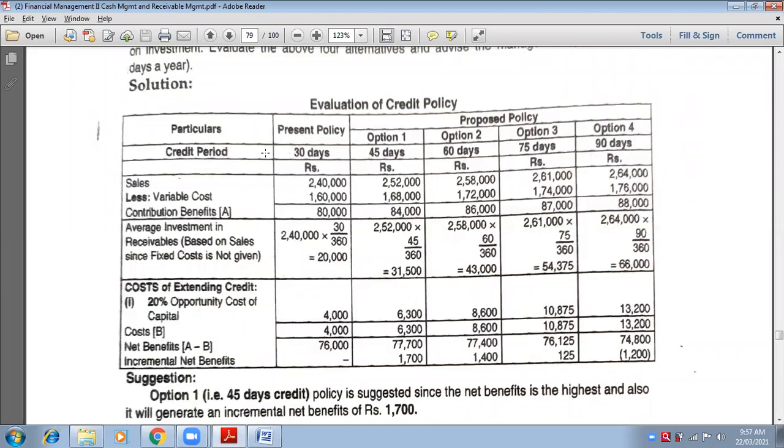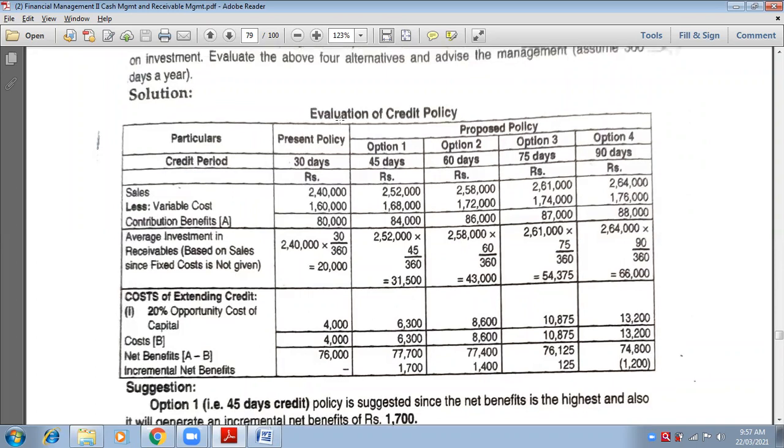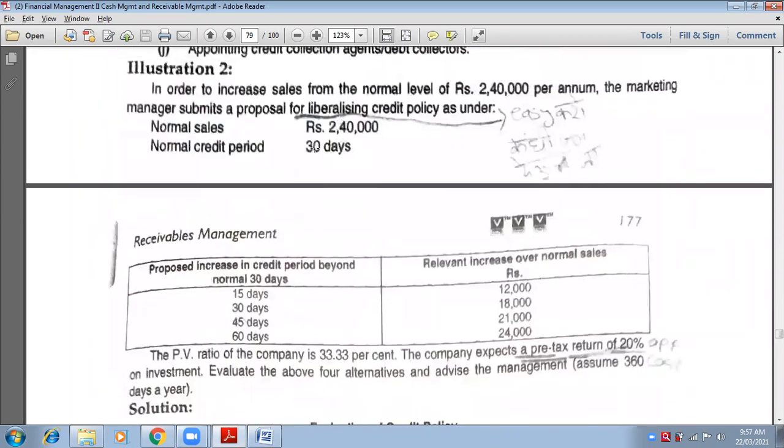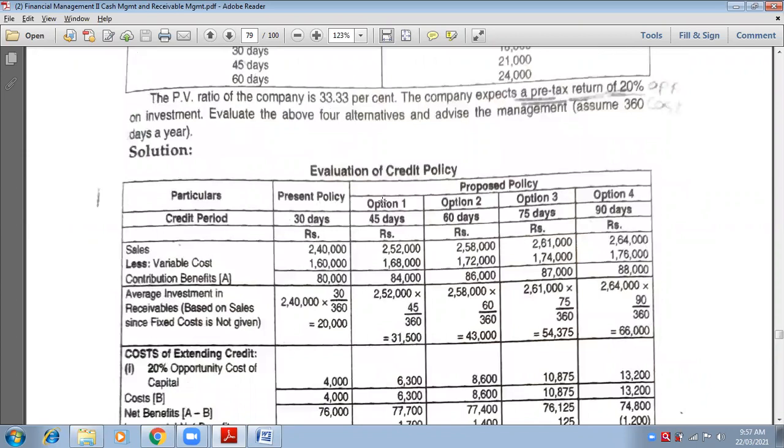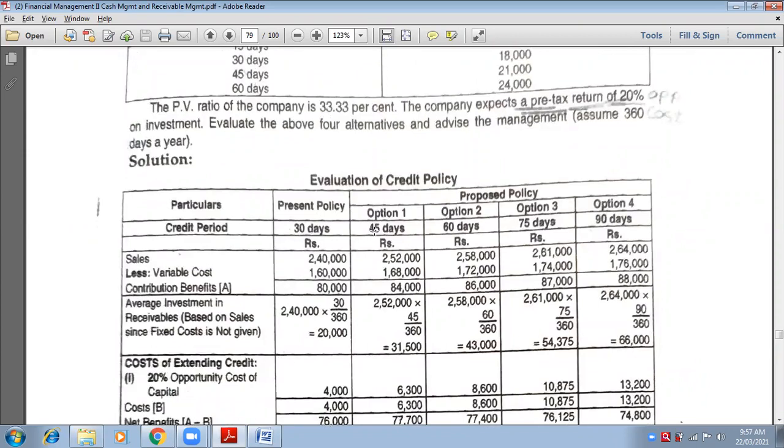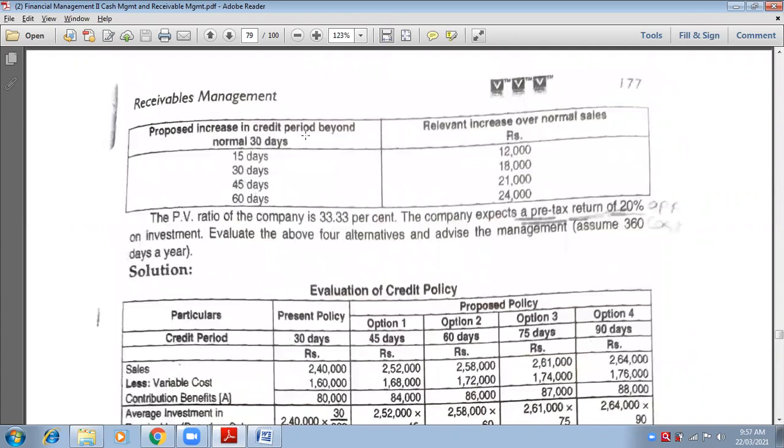Now under the particulars column, you have to write credit period. Present policy will give you how many days of credit period? 30 days. So you will write 30 days in the present policy. Option number 1 gives you how many days? 30 is given. See, it is written clearly. Proposed increase in the credit period beyond 30 days. 30 plus 15, 45. See, option number 1, 45. Option number 2, 30 plus 30, 60. Option number 3, 30 plus 45, 75.